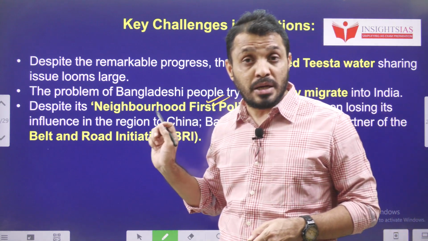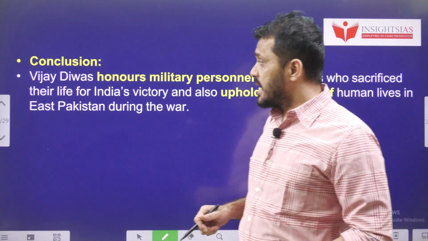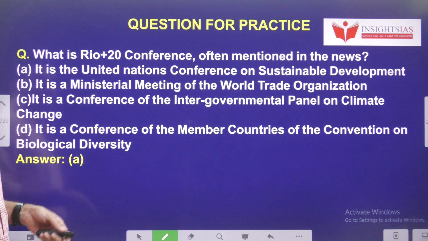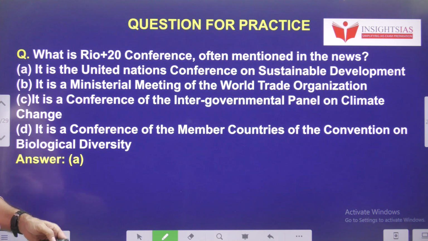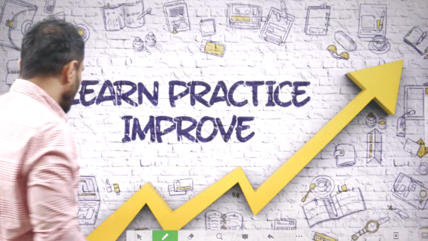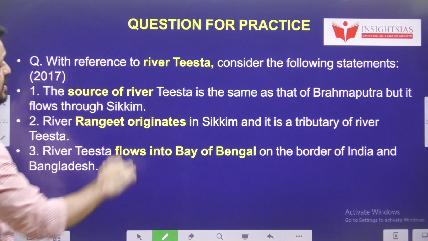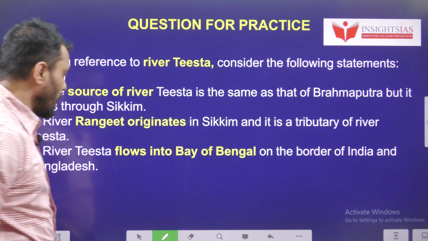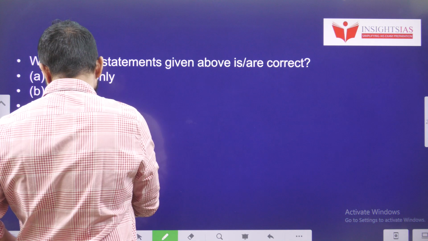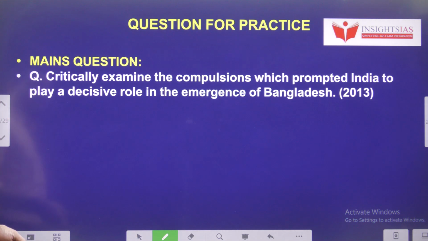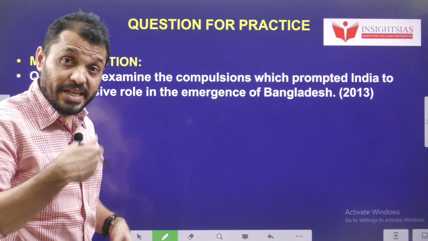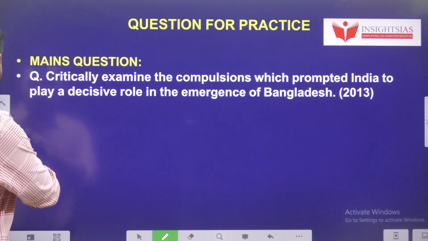Otherwise, Bangladesh is a very good neighbor country to India. Now let's see yesterday's video question. What is the Rio Plus 20 conference, often mentioned in the news? It is the United Nations Conference on Sustainable Development. The answer is A. Now let's see today's video question. With reference to River Teesta, consider the following statements. Please read these three statements regarding River Teesta and pick the right answer. Next, the mains question: Critically examine the compulsions which prompted India to play a decisive role in the emergence of Bangladesh. That means which factors prompted India to get involved in the Bangladesh Liberation War.